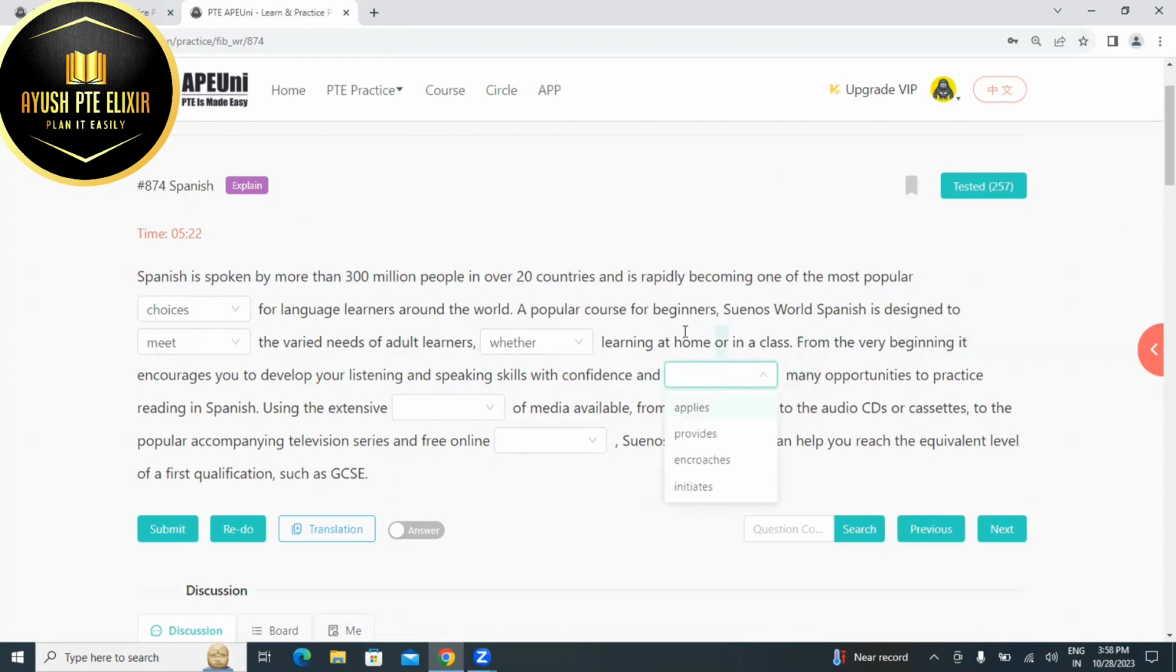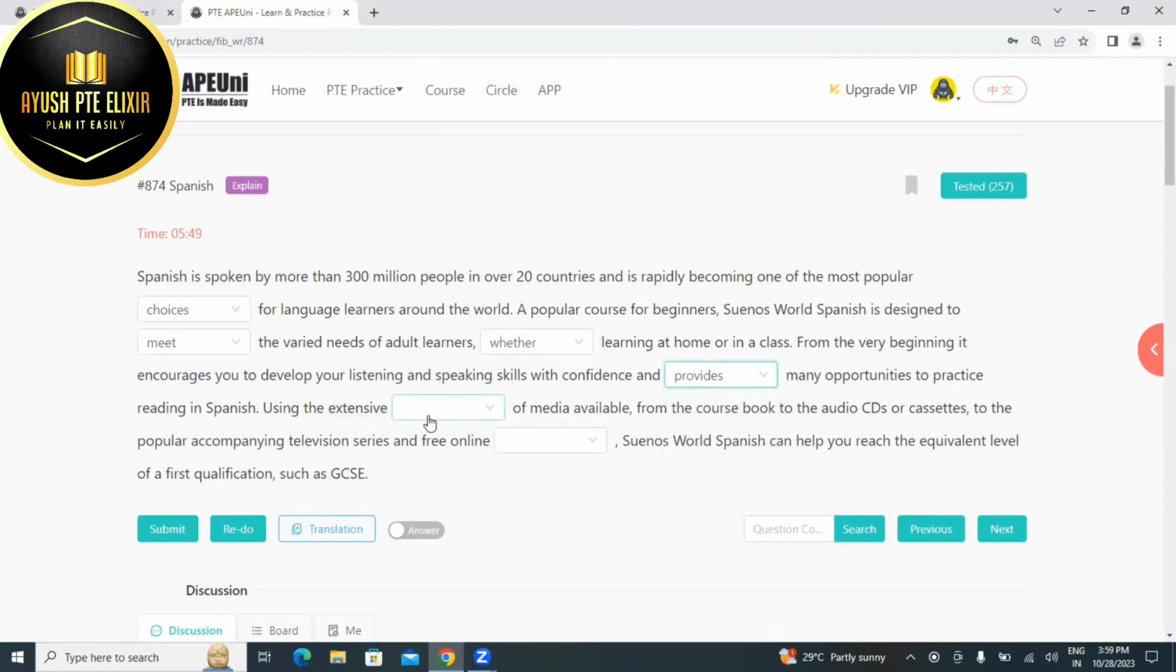No, it is used for encourages. Like it encourages you to develop your listening skills and it creates many opportunities. It applies, it provides, it initiates, it enriches. What should come, Harshit? It provides many opportunities. Yes, it can be. It provides many opportunities to practice reading in Spanish.